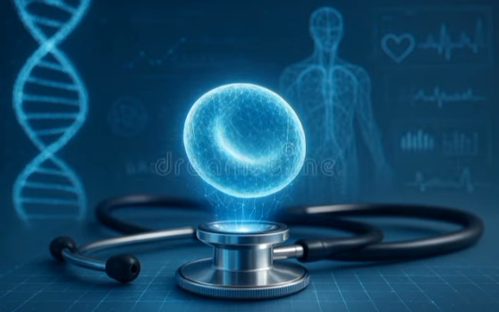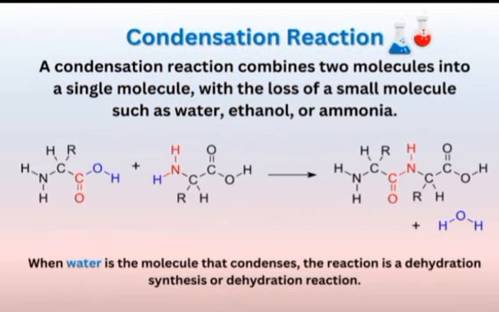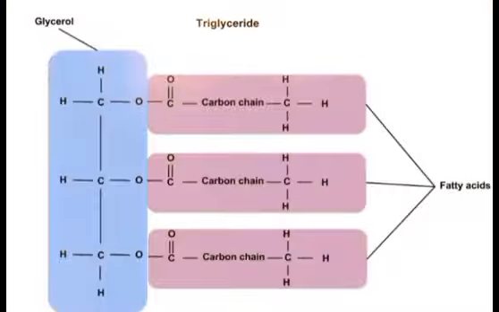An ester bond is formed when an alcohol reacts with a carboxylic acid, releasing water. This type of reaction is called condensation or dehydration synthesis. In our body, ester bonds are very important because they connect glycerol and fatty acids to form triglycerides. Triglycerides are basically fats and they serve as our main energy storage.